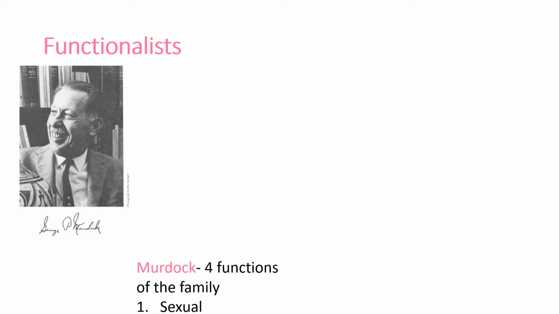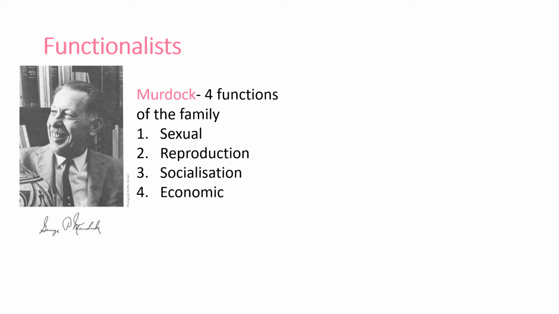So who are our key functionalists? So first of all, we have Murdoch. So Murdoch was doing his research. It's probably one of the earlier thinkers that we have, and he's doing his research in 1949. He's looking at the 4 key functions of the family, and he found this by looking at families across 250 societies. The family existed in every single one, and he said that the family has 4 key roles: provide sexual gratification or sexual regulation of the adults. Through having sex, parents reproduce, they have children. Once you have those children, you need to socialize the children into the core values of society. And there's also an economic function. Families need to provide for these children, so there's an economic role as well.